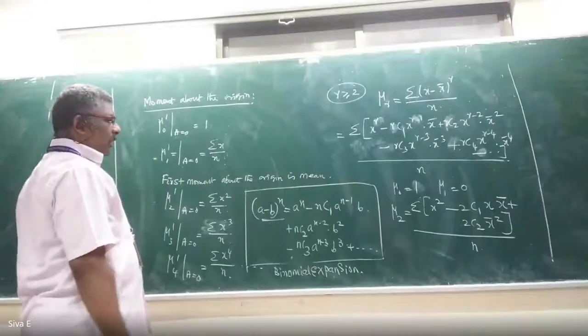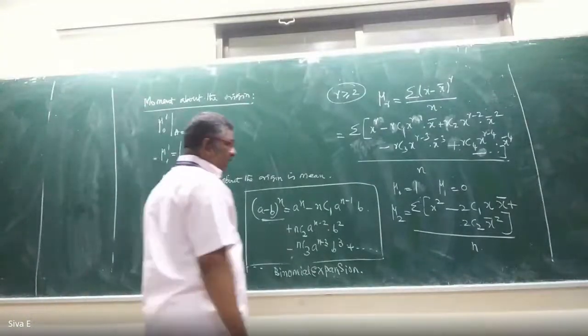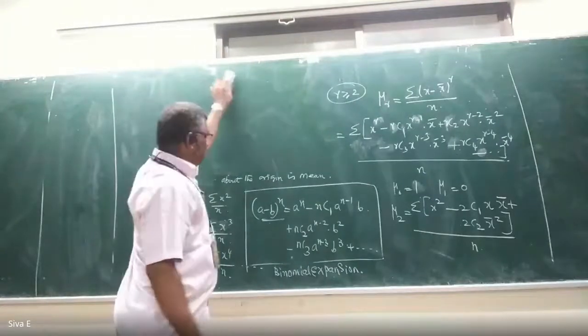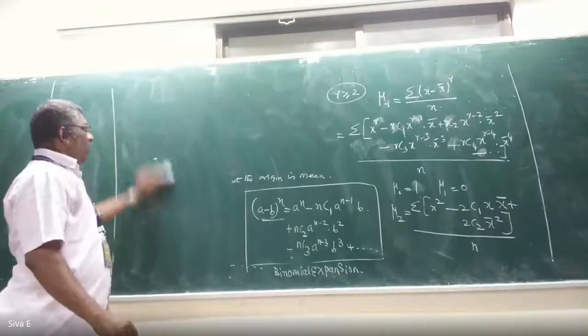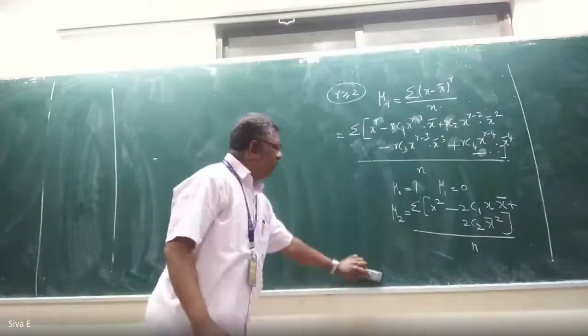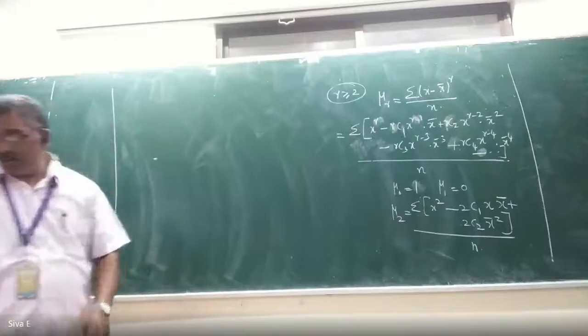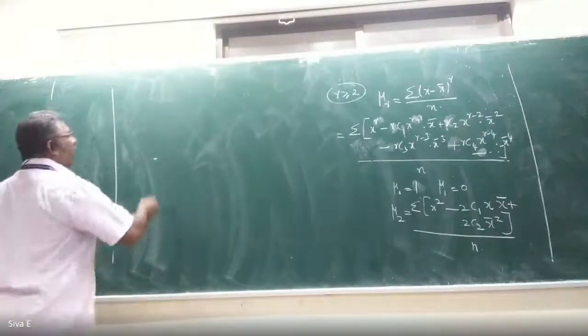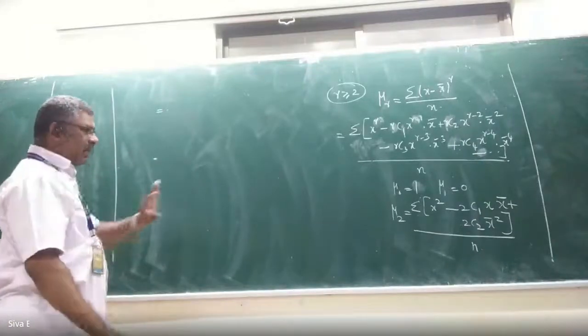Okay, so here if you are applying that, I am writing here. See, apply the summation inside that bracket, we will get that. No need to apply for x bar. Once again I am telling, no need to apply for x bar. X bar is the remaining thing, so you have to write x bar only. So summation of x square by n.